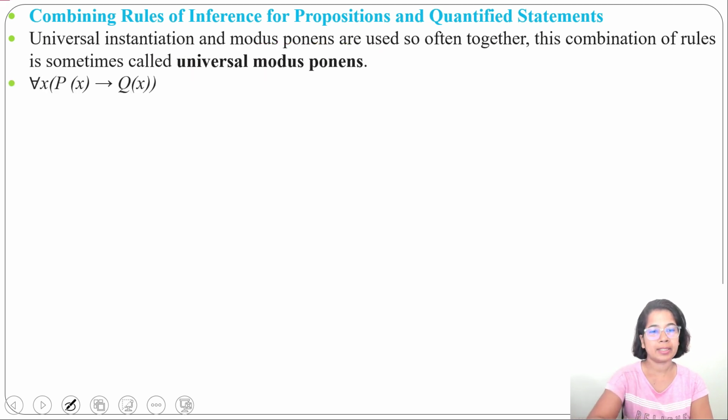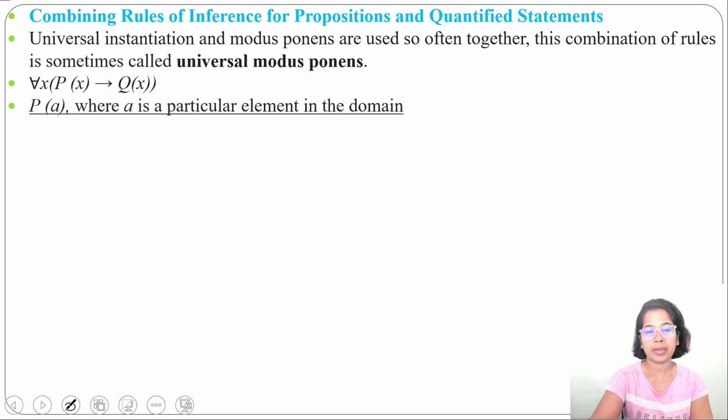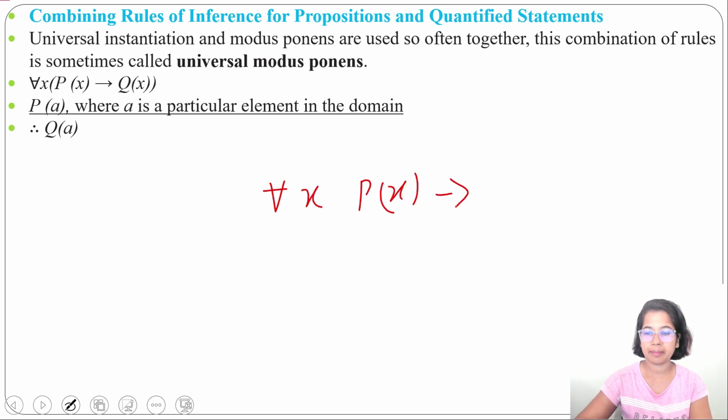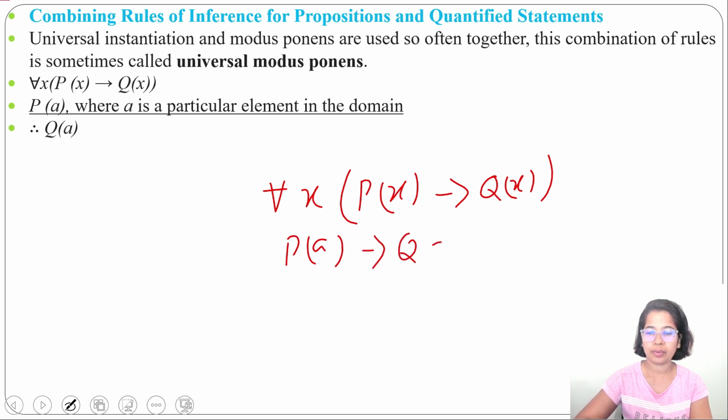For all x, P of x implies Q of x, then P of a, where a is a particular element in the domain, then Q of a is true. So we combine both universal instantiation and modus ponens. According to universal instantiation, from for all x, P of x implies Q of x, we can derive P of a implies Q of a.